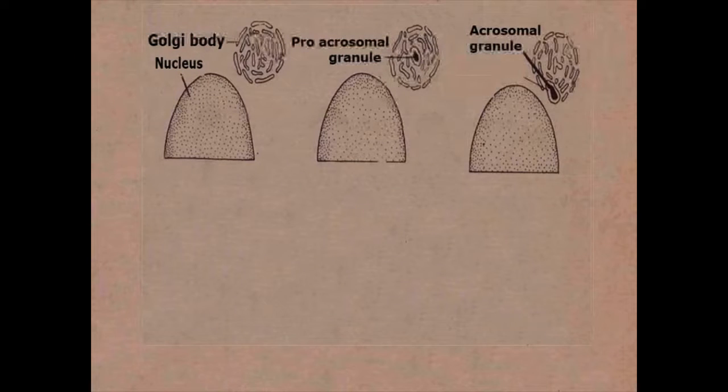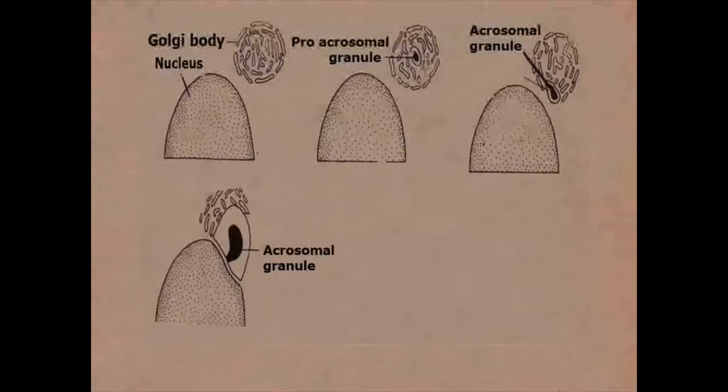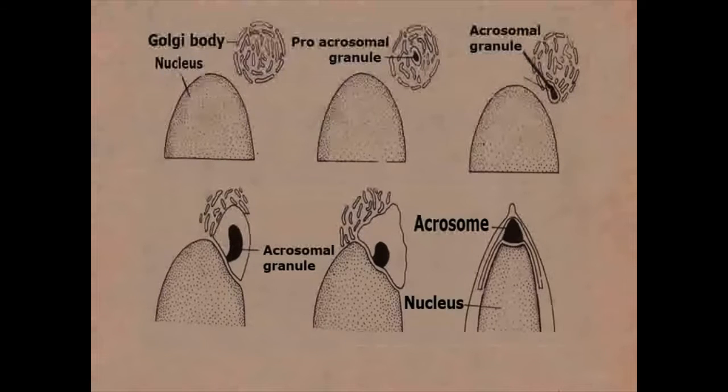The proacrosomal granule develops into the acrosomal granule. The acrosomal granule forms the core of the acrosome. In the next stage, the cap of the spermatozoon develops. The remaining part of the Golgi body is gradually reduced and ultimately discarded from the spermatid as the Golgi rest.